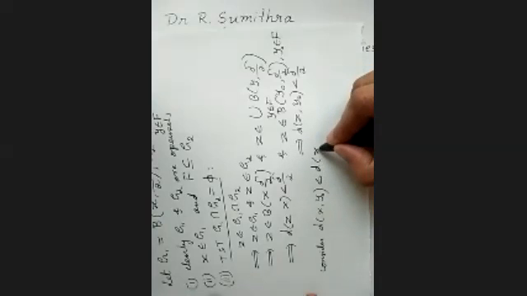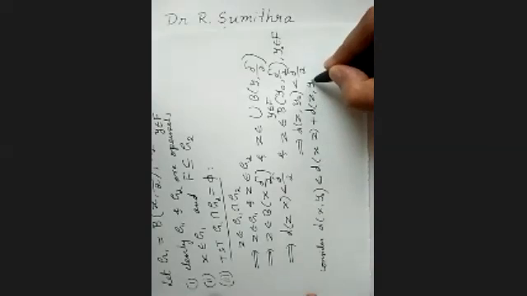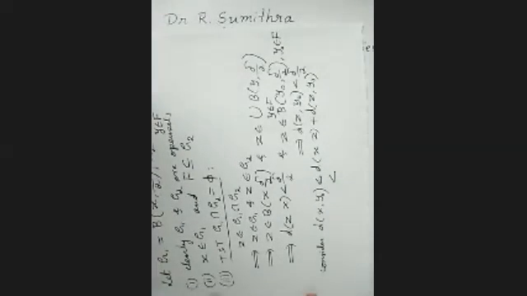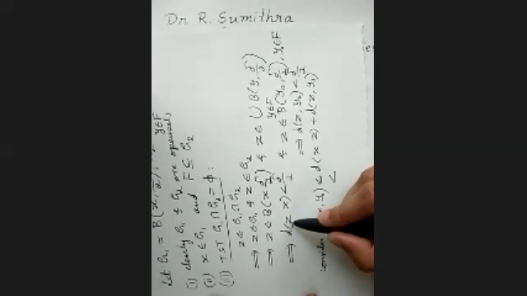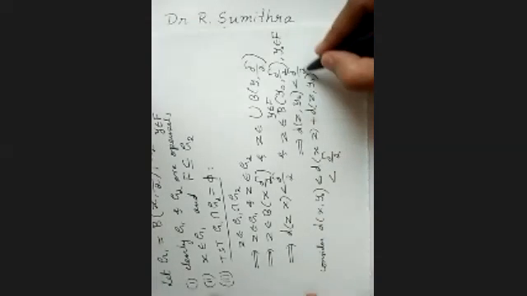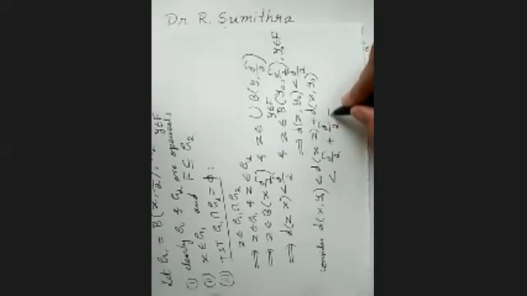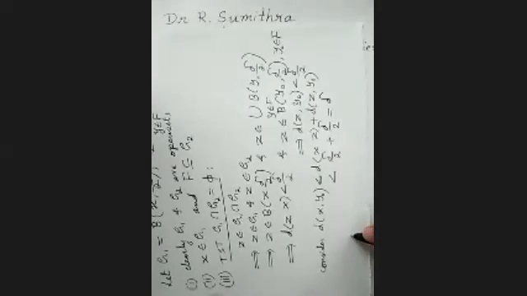So d of x z plus d of z y naught, and that is less than d of xz, we have d of zx or xz, both are the same, so less than delta by 2. And this is again less than delta by 2, so plus delta by 2. So delta by 2 plus delta by 2 is nothing but delta. So we have got d of x y naught less than delta.